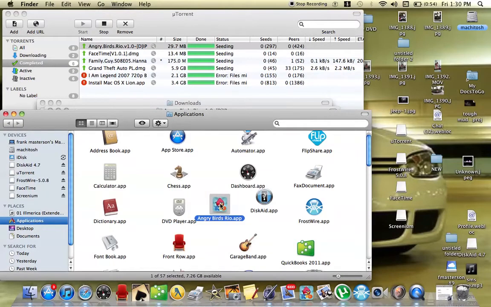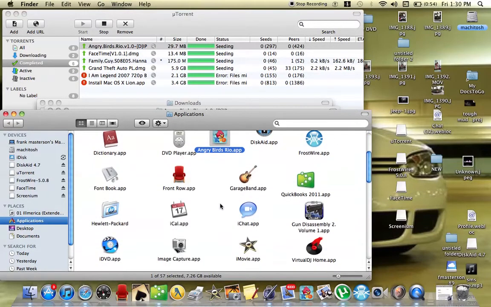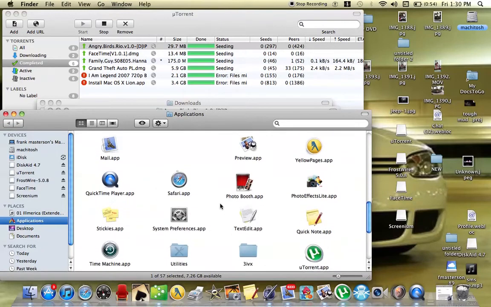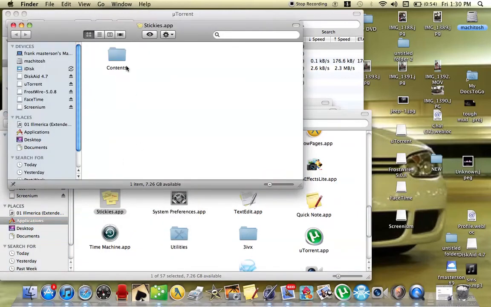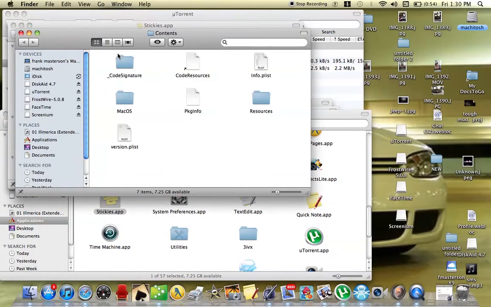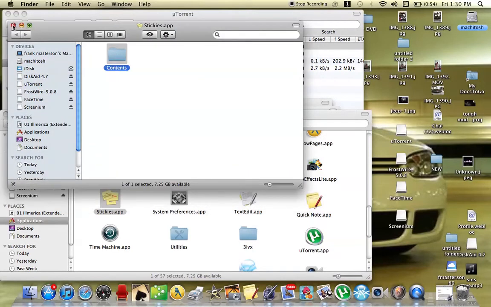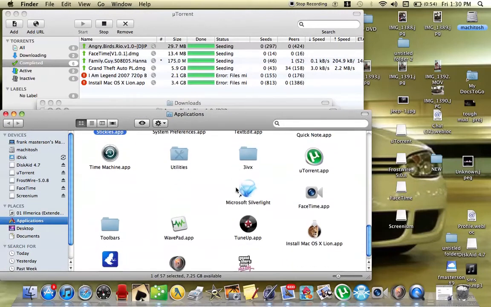Then once you have that here, go find any free application that you have downloaded, like this one. Right click, hit show package contents. Then it should be mass receipt. Alright, let's go to a different one.